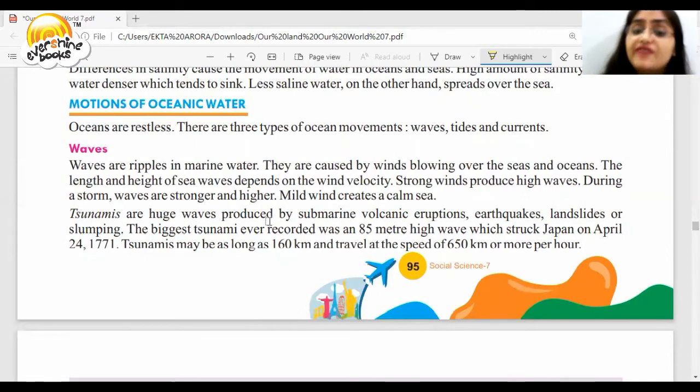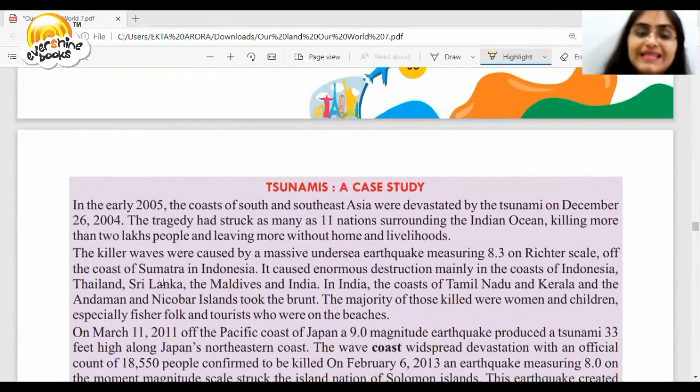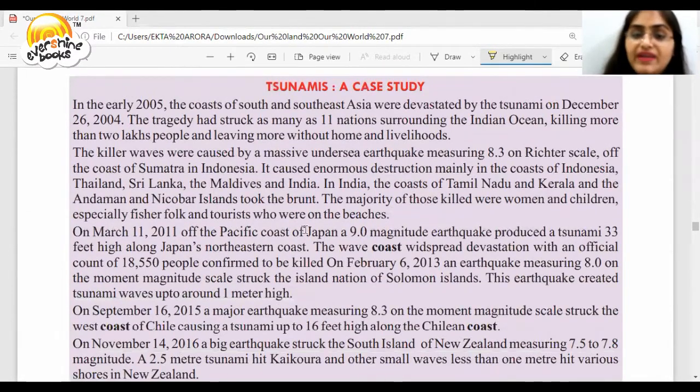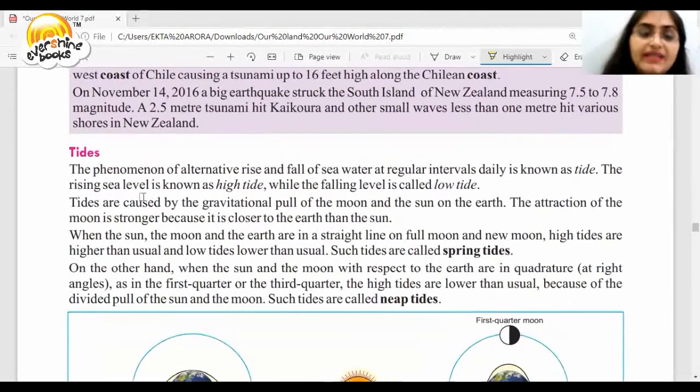Tsunamis are huge waves produced by submarine volcanic eruptions, earthquakes, landslides, and slumping. The biggest tsunami ever recorded was an 85-meter high wave which struck Japan in 1771. So this is a case study of a tsunami when it hit India and everything happened. Just go through it.